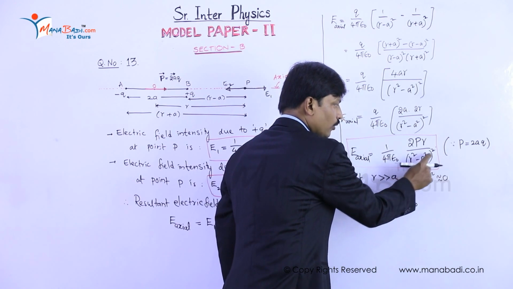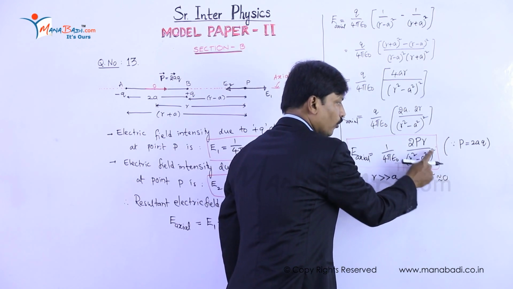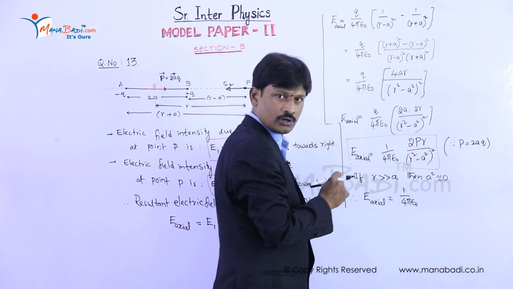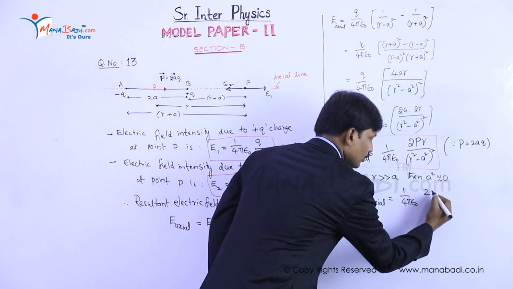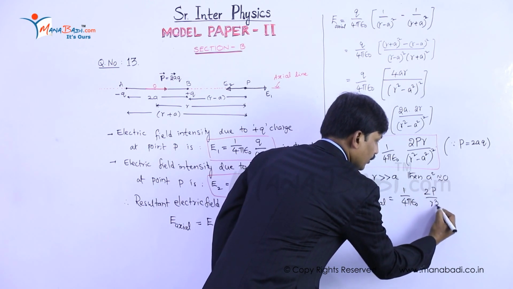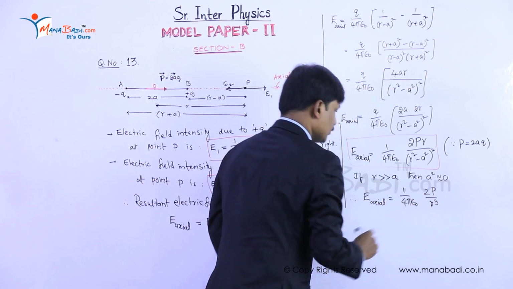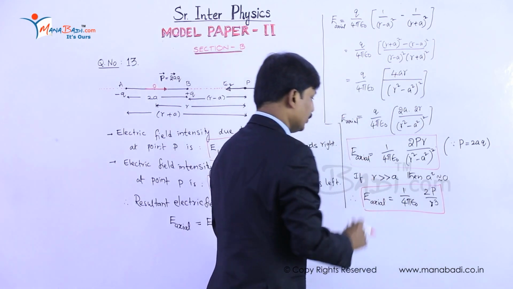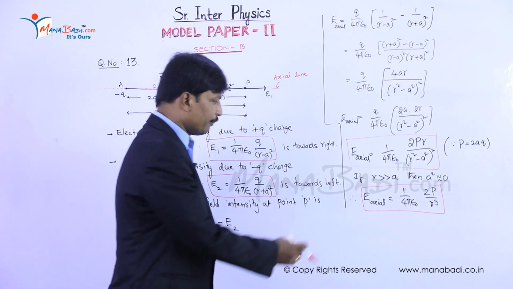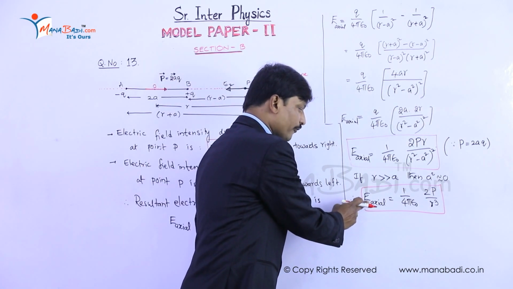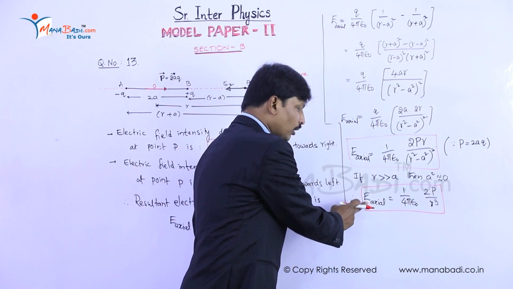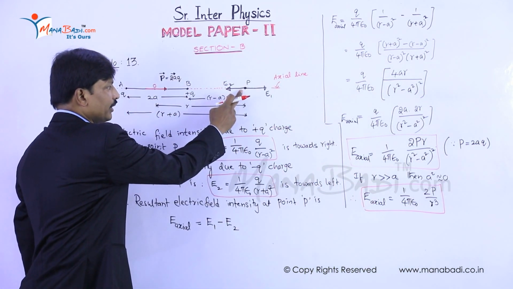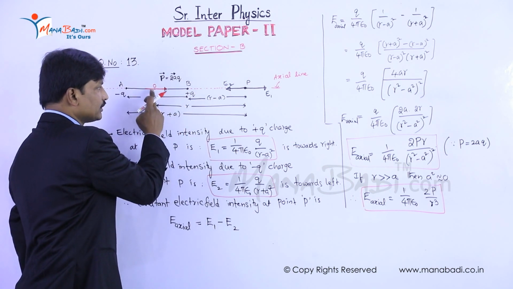Then (r square) whole square means r power 4, but here you will get r, then r and r power 4, one of the values will be cancelled out, and the remaining value is 2p by r cube. So this is the exact equation which represents the intensity of electric field on the axial line of a dipole at a point P, which is at a distance r from the center of the dipole.